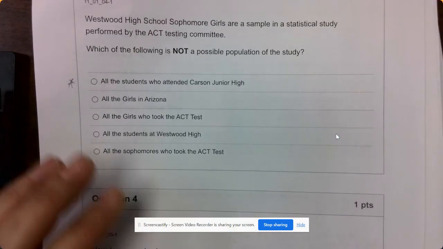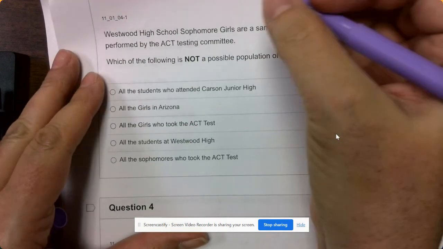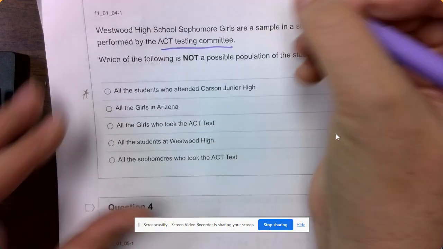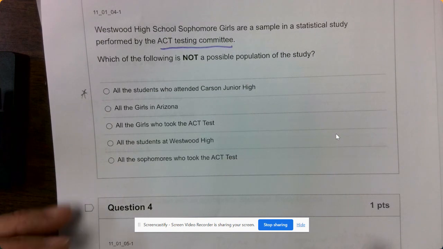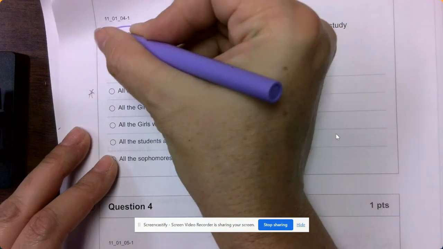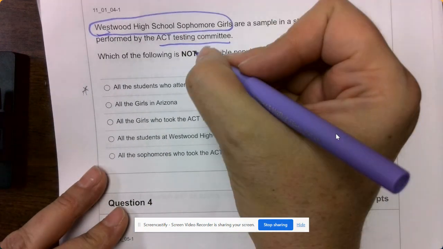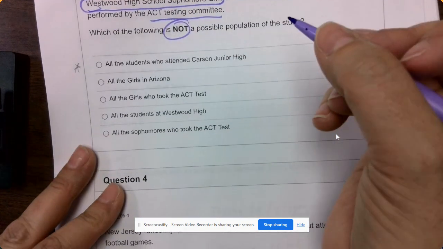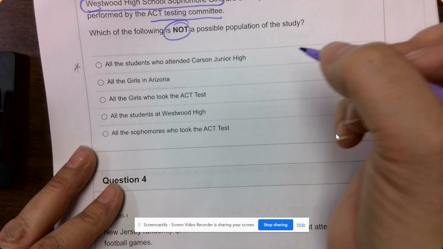Next question says Westwood High School sophomore girls are a sample in a statistical study performed by the ACT testing committee. Which of the following is not a population of the study? So which one is not a possible one? All the students in Westwood is possible.